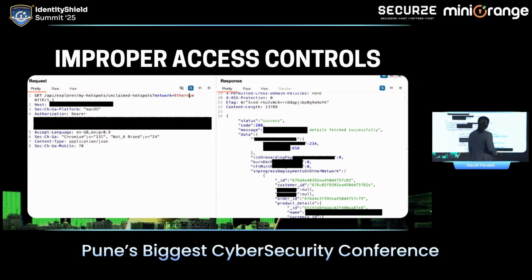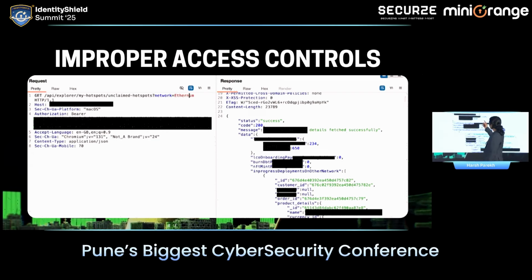After that, this was a different type of issue. It was because of lack of proper input validation, and there was a lot of sensitive information about the customers displayed below in the response. But overall, the logic was, there was a request to API Explorer and unclaimed hotspots. Specifically, the parameter network was accepting only Solana as a keyword. Because this application was built on Solana, if you enter Solana, you would get the proper output that is expected.